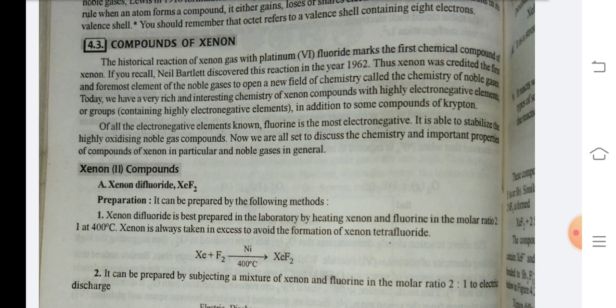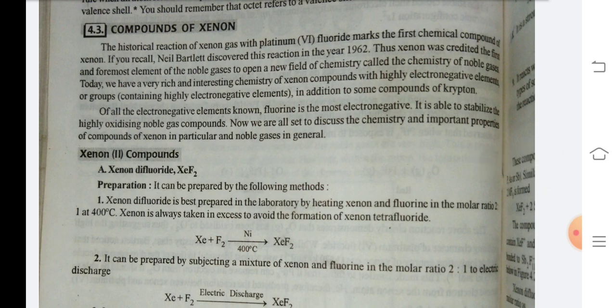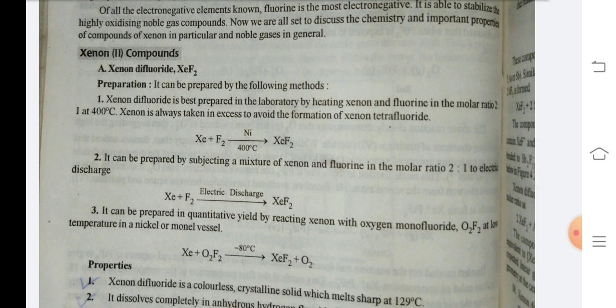Of all the electronegative elements known, fluorine is the most electronegative. It is able to stabilize the highly oxidizing noble gas compounds. Now we are all set to discuss the chemistry and important properties of compounds of xenon in particular and noble gases in general. Xenon compounds. A. Xenon difluoride, XeF2. Preparation. It can be prepared by the following methods.